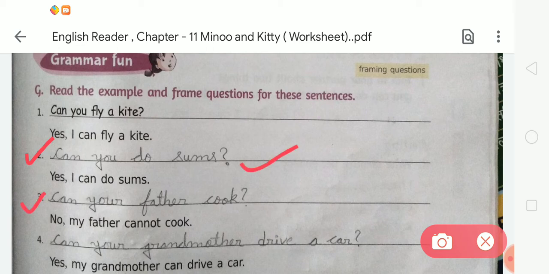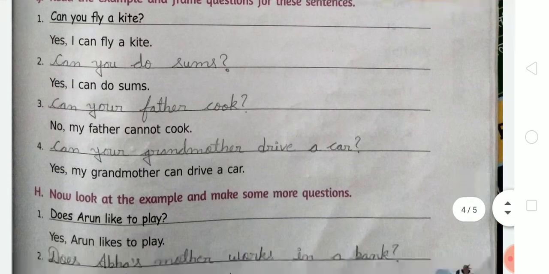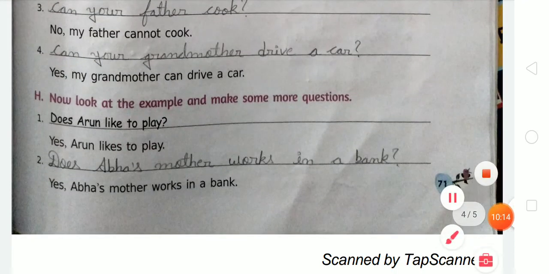In third, no, my father cannot cook. So we have to write, can your father cook? Okay. And number 4, can your grandmother drive a car? Okay, the question is, can your grandmother drive a car? So the answer will be yes, my grandmother can drive a car. Like this we have to complete exercise G. After that, come to the next exercise H.